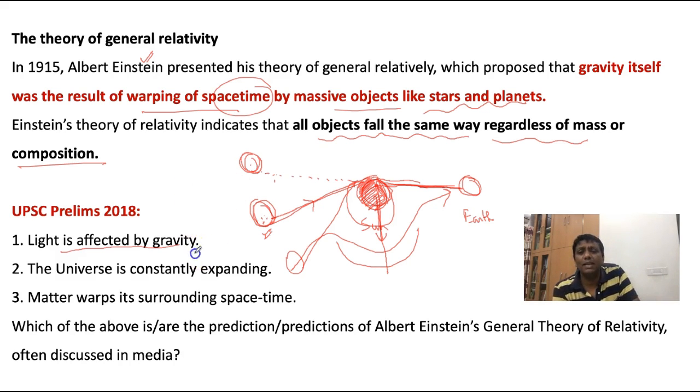So light is affected by gravity. It was a UPSC Prelims question, absolutely right. The second one: the universe is constantly expanding. Actually guys, all the explanations, even those Einstein has given, prove that the universe is definitely going to expand.